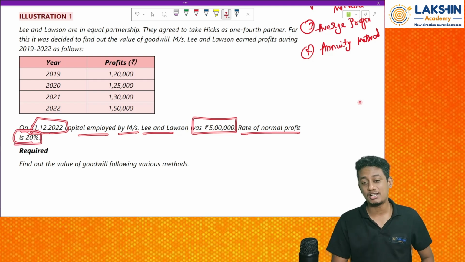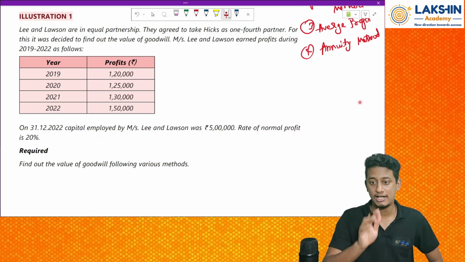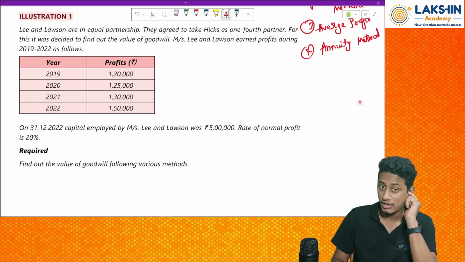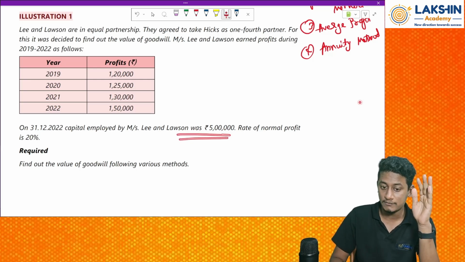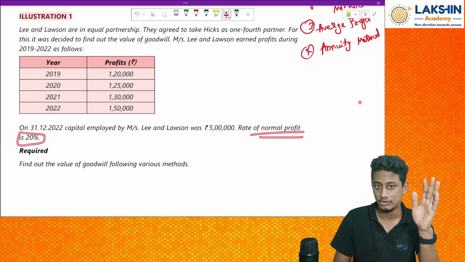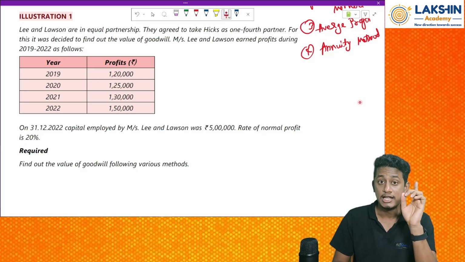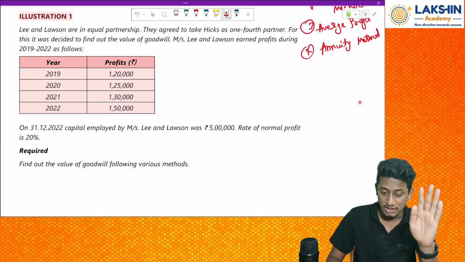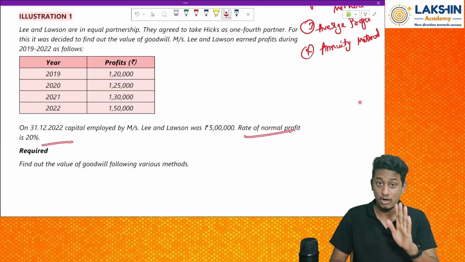Now, what does the normal rate of profit mean? That I will tell you while dealing with the super profits method. For now, just understand that the capital of the firm was 5 lakh rupees and they have a normal profit of 20%. The question says that the rate of normal profit is 20%.